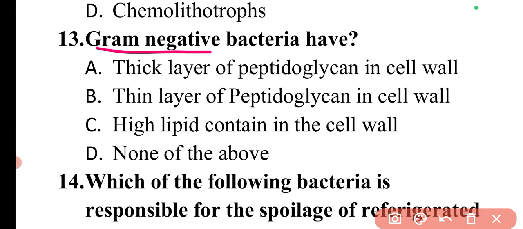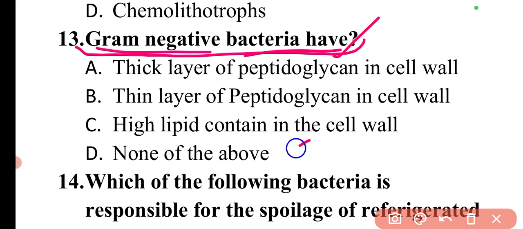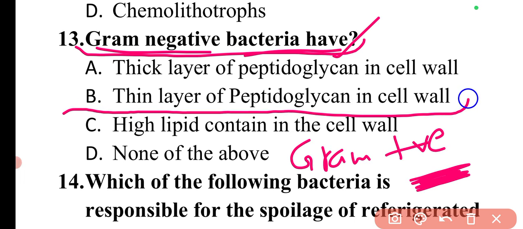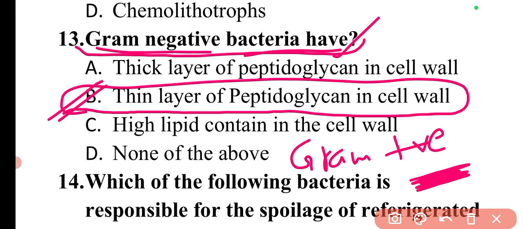The question is, gram negative bacteria have. So what is the difference between gram positive and gram negative bacteria? Basically here we can find a very important difference. Gram positive bacteria have a very thick peptidoglycan layer in the cell wall. What does gram negative bacteria have? A thin peptidoglycan layer.